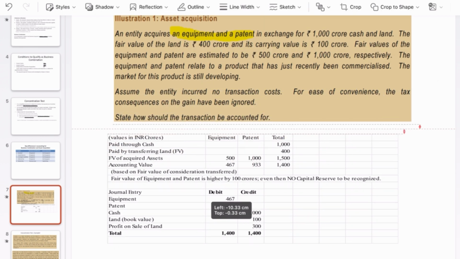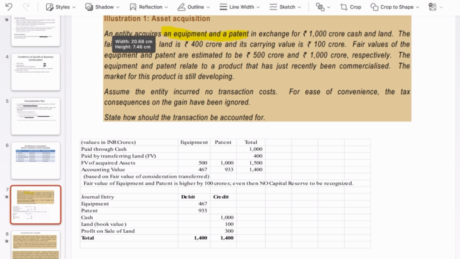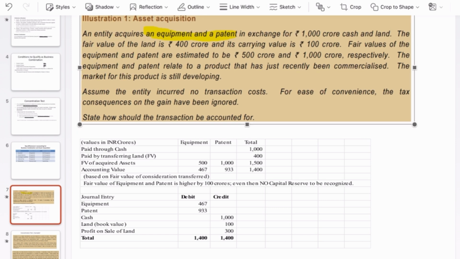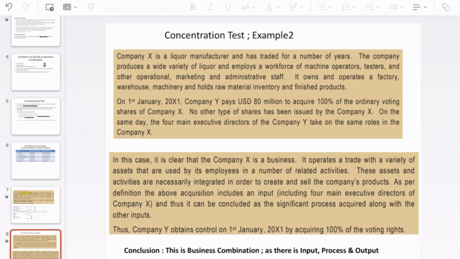Just give a minute. Okay, so this is the first example, then I'll move to the second example. Again, take some time to read the question, then I'll explain the answer.